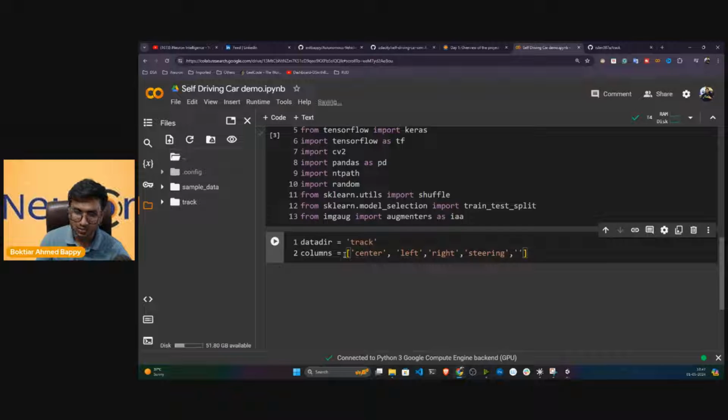Then the next column is throttle. So what is throttle? I'll tell you. If you already know about cars, I think you know what throttle is. Then I have reverse. And there is another one called speed. Now let me show you this particular throttle.